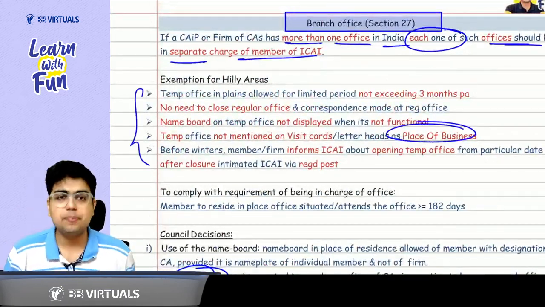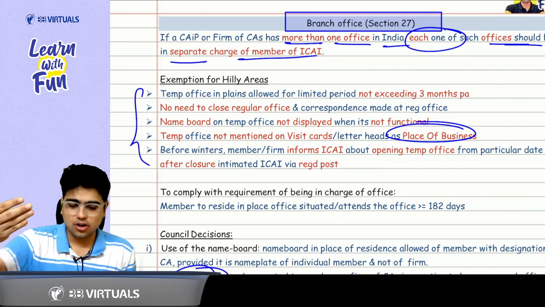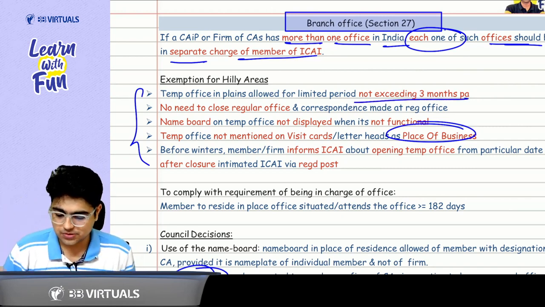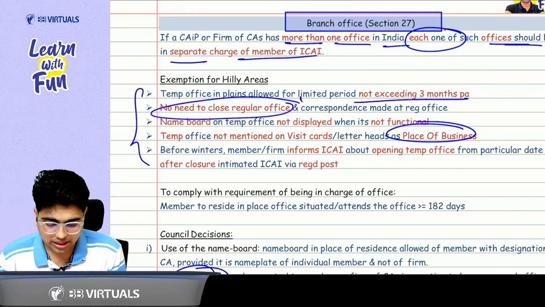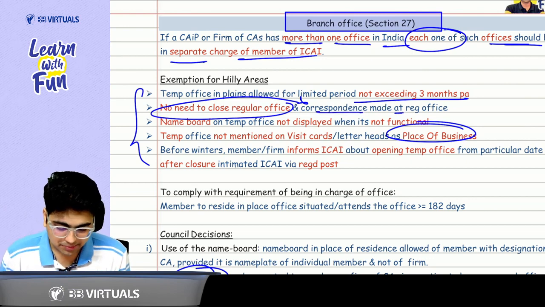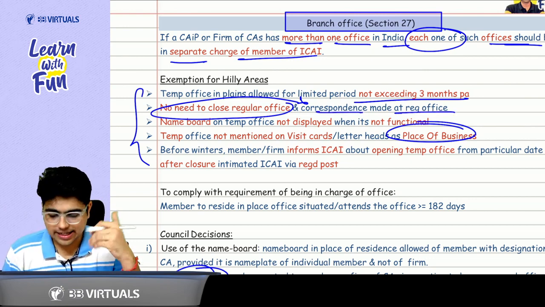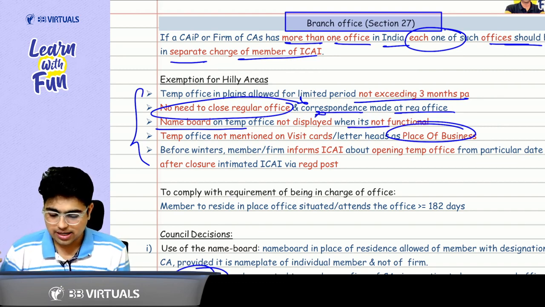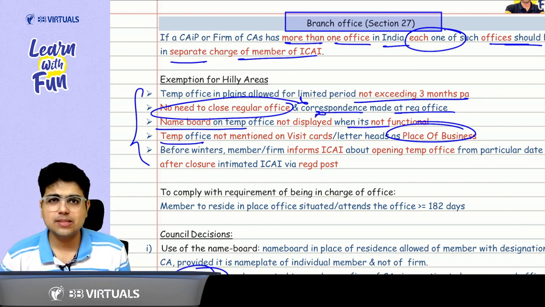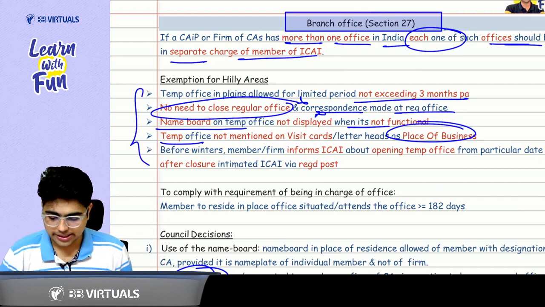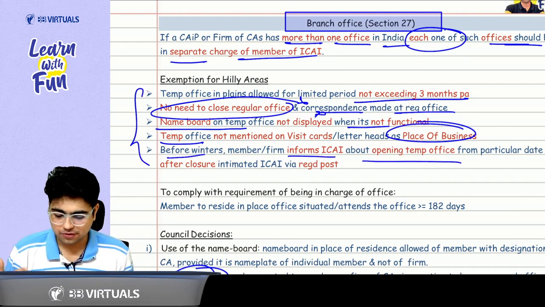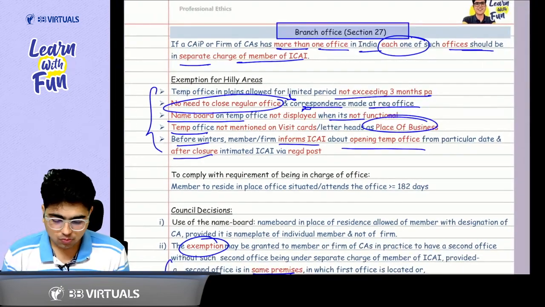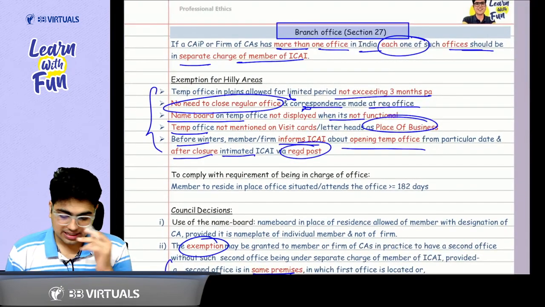So these are the 4-5 points that you need to remember. You can open the other office for maximum 3 months per annum. Okay, sir. Do I need to close the regular office? No. Correspondence can be made at the regular office. The name board at the temporary office should not be displayed when it is not functional. Temporary office is a temporary place of business. It is not a place of business. Got it? And the last point says, before every winter, inform ICAI about the opening of the temporary office, and after its closure, also intimate ICAI via registered post.